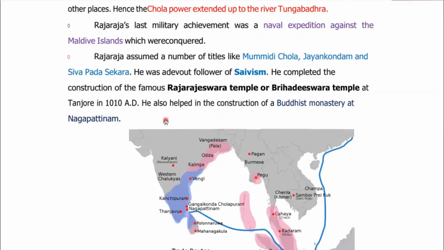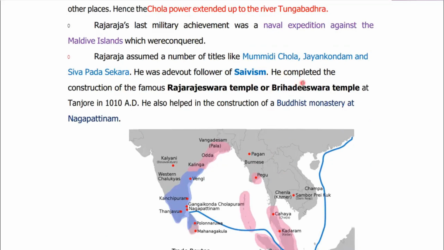Also, as happens with most kings, they assumed so many titles. Raja Raja I got titles like Mummudi Chola, Jayankondam, because he won the Jaya Island of Southeast Asia, and Sivapada Sekhara. He was a follower of Saivism. Please remember, because UPSC sometimes frames questions like this: the king was a follower of Buddhism, Jainism, Saivism, and so on.